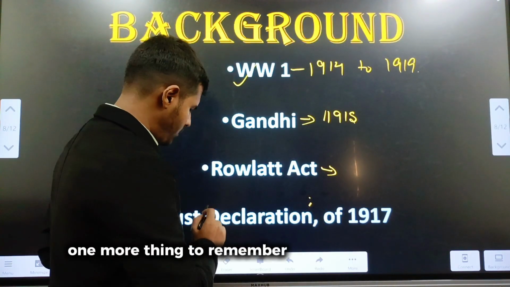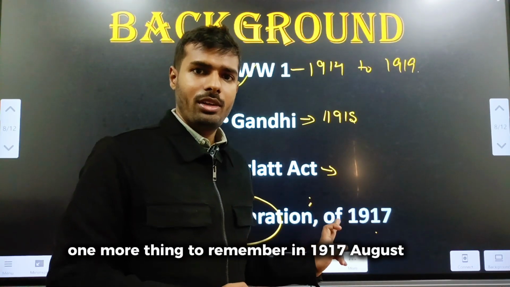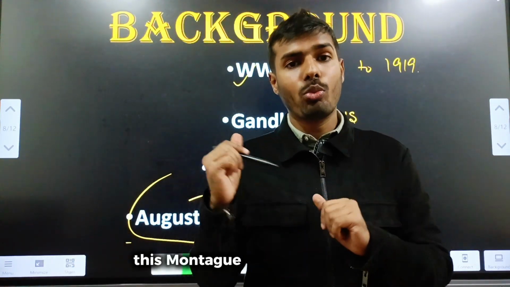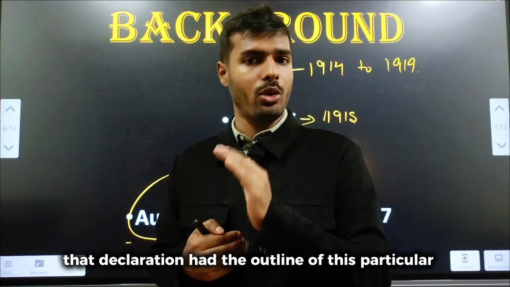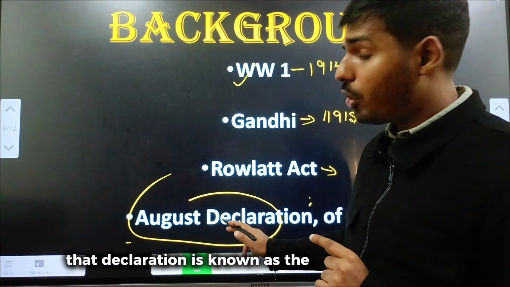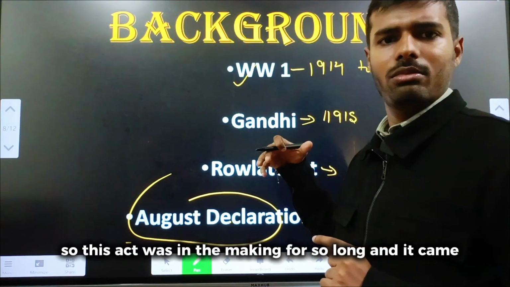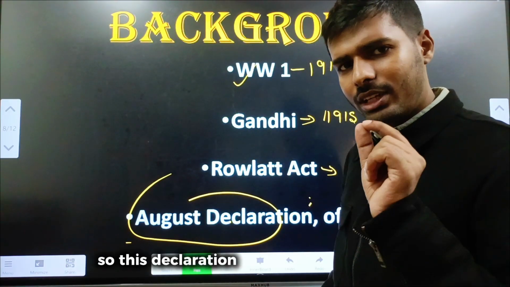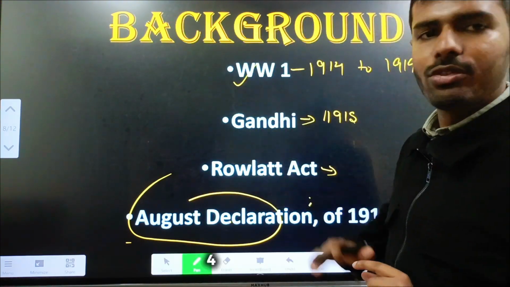One more thing to remember. In August 1917, in the British Parliament, Montagu made a declaration. That declaration had the outline of this particular act. That declaration is known as the August Declaration. So this act was in the making for so long and it came in 1919. So this declaration can also be kept in mind. So this is the background, the first point to remember, these 3-4 events.